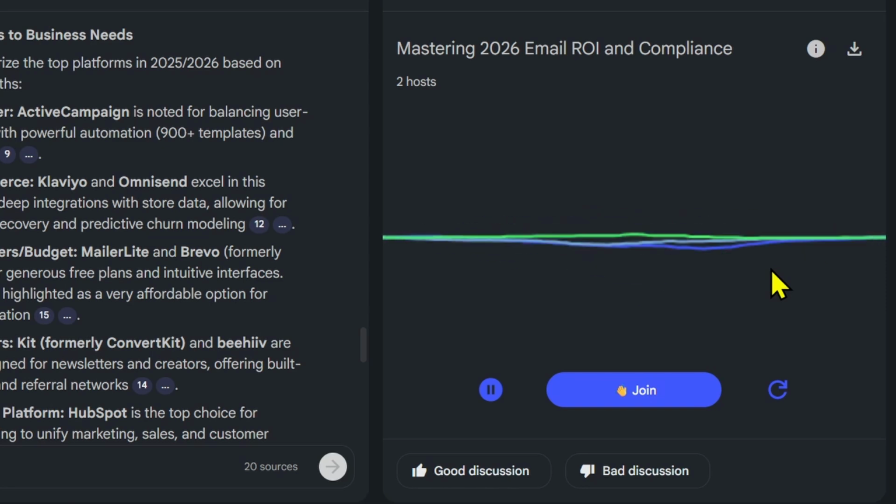And Brevo has a super generous free plan letting you have unlimited contacts. But if you're looking for serious, complex automation, the go-to winner is usually ActiveCampaign.